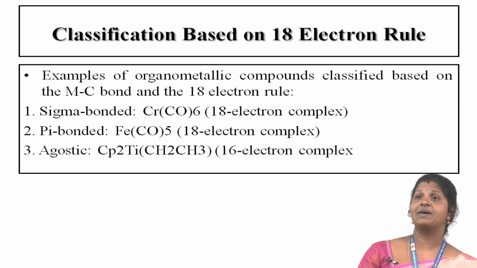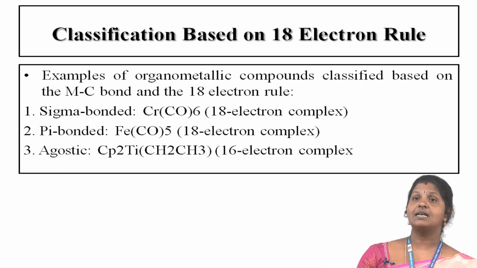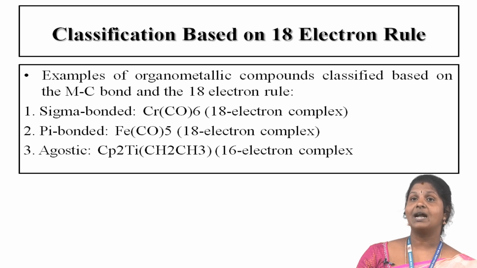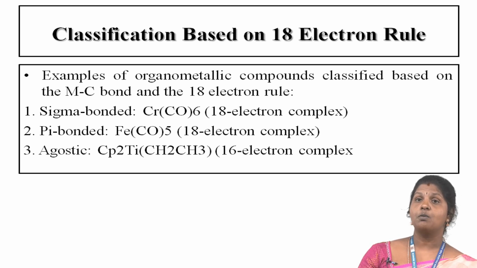The classification based on the 18 electron rule. Examples of organometallic compounds classified based on the M-C bond and the 18 electron rule: sigma bond, pi bond and agostic. A chromium compound is the best example of a sigma bond. The pi bond example is an iron compound, and the agostic example is a 16 electron ethylene complex.